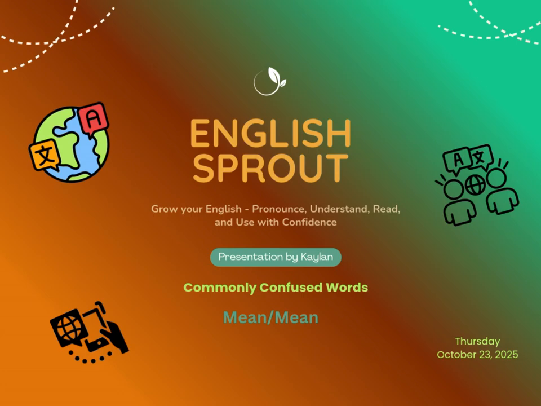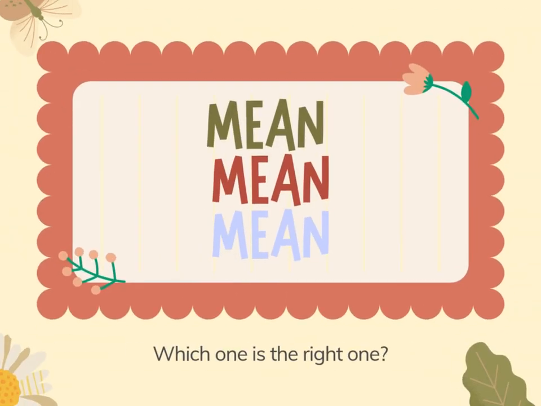Today is Thursday, October 23rd, 2025. Today, we're diving into a single word that has more than one meaning. And no, I don't mean anything confusing. Actually, I do. The word is mean.